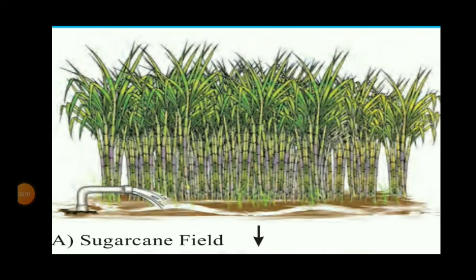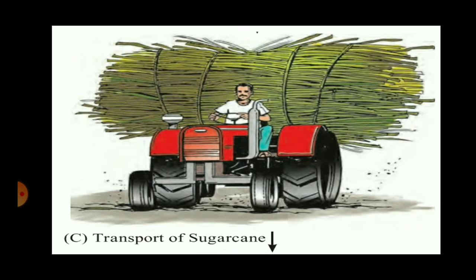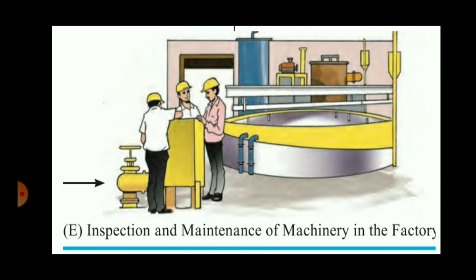Now we'll see the questions which are related to this figure 10.2. Classify the occupations from primary to quaternary. We have already classified as we were seeing the pictures from A to I. Second one, which raw material is used in the secondary occupation? Here we have seen in figure number F, where the sugarcane juice was processed.